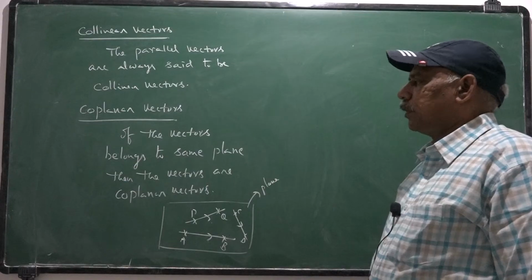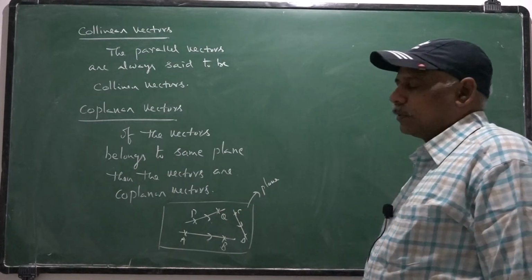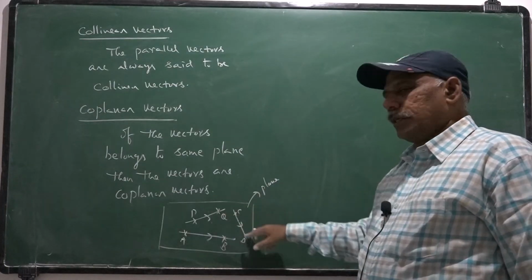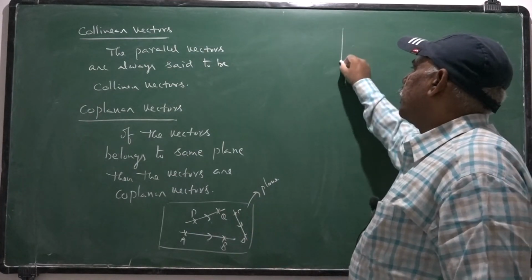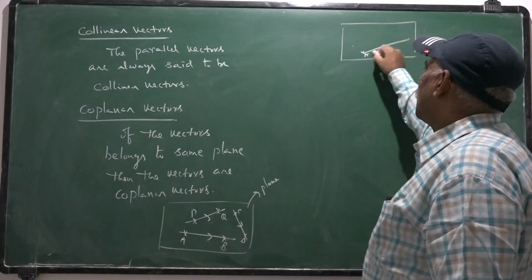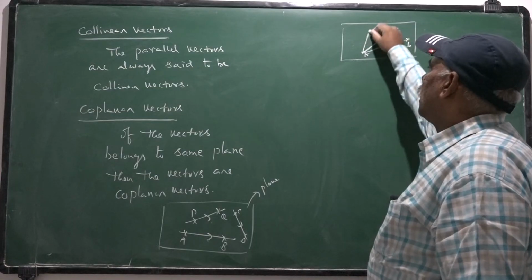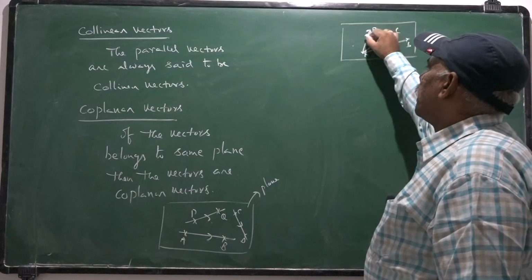Coplanar vectors need not be parallel or coinitial vectors. They may be like this, or they may be coinitial also, like this: AB bar, AC bar and AP bar.